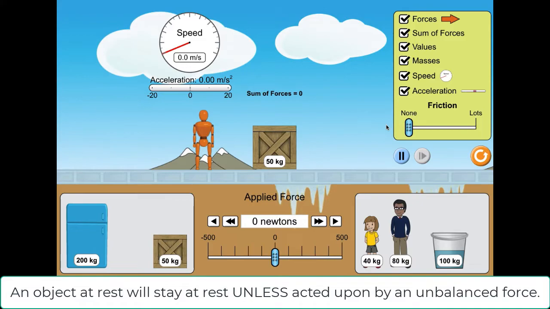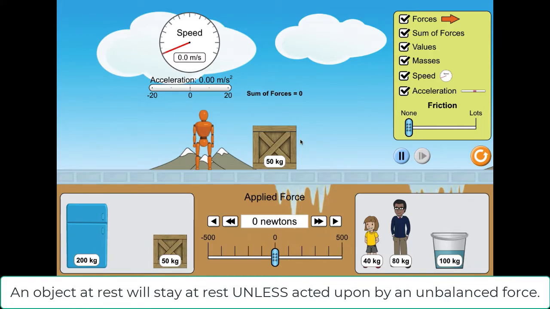Now, if forces are unbalanced, there is some leftover force in some direction, and that is what we call the net force. Remember, objects will act as if there's only that one force, the net force, acting on it. Now, in this case, there is no net force. The sum of all the forces equals zero right now, so net force is zero. And so there's no reason for this thing to be moving. It's just going to sit there.